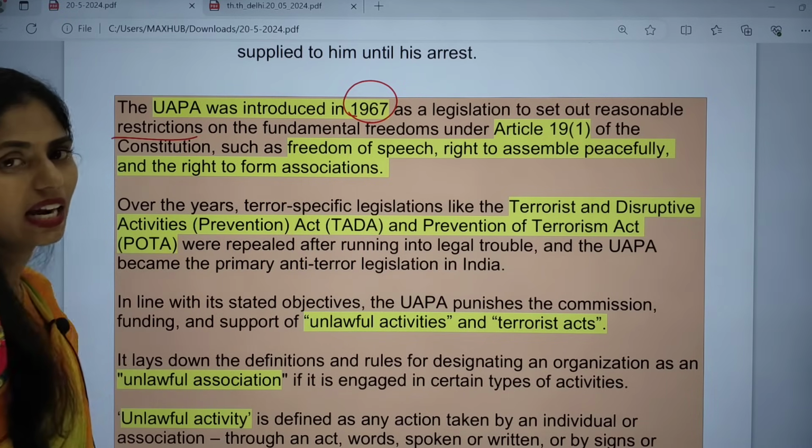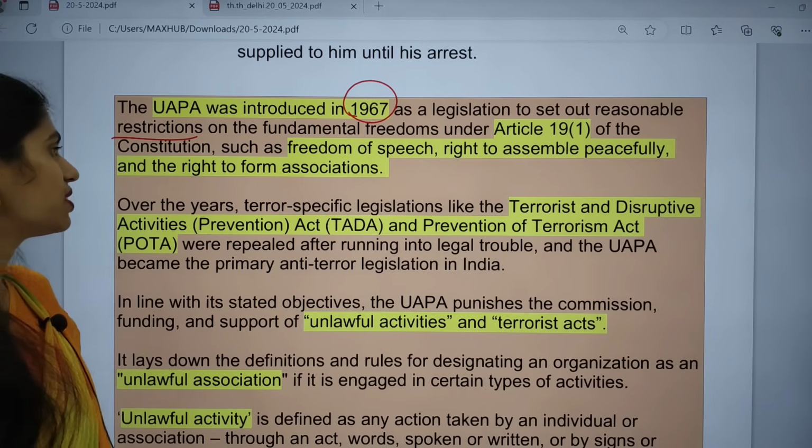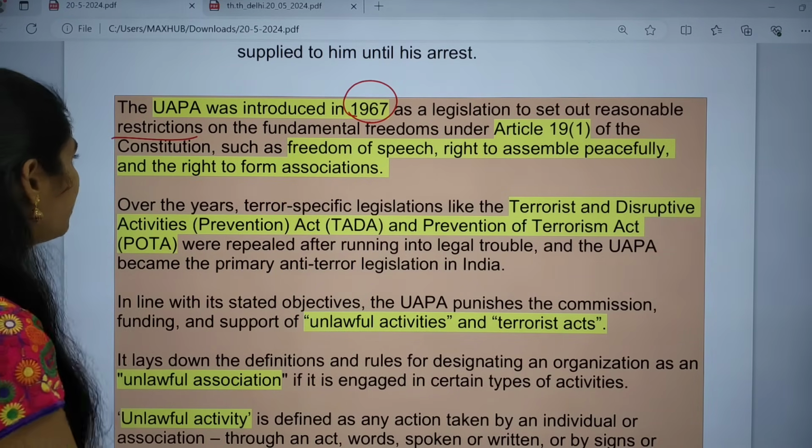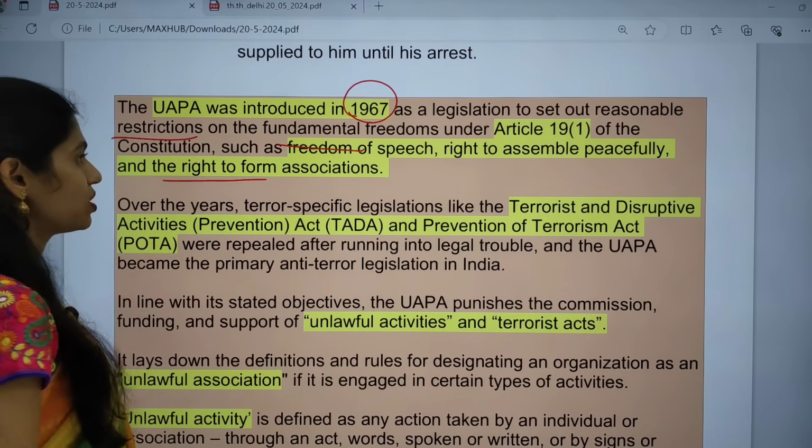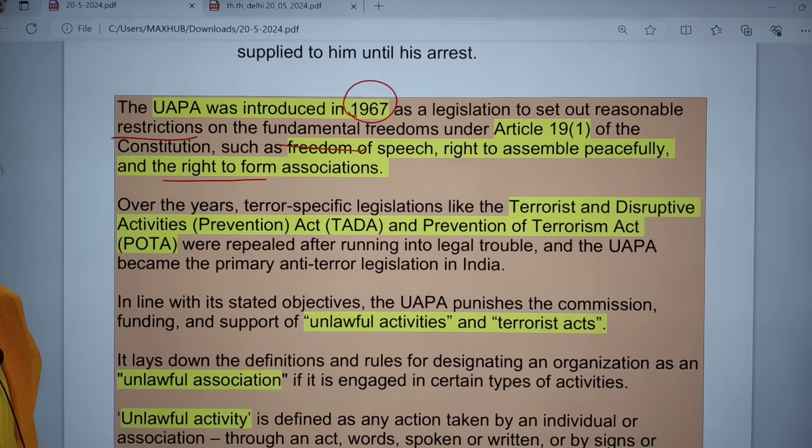Actually, under Article 19(1), we have some reasonable restrictions on freedom of speech, the right to assemble peacefully, as well as the right to form associations. So under this, what exemptions are there? They will be taken into consideration.